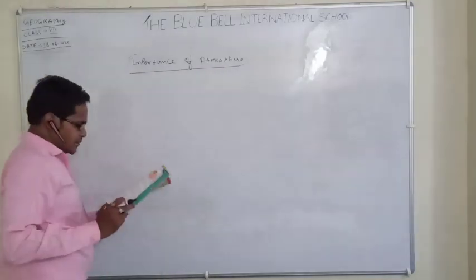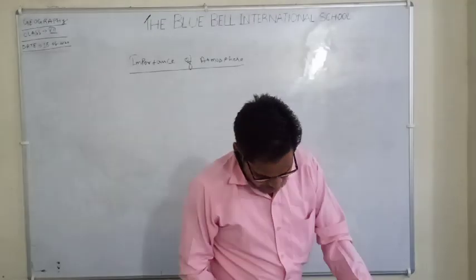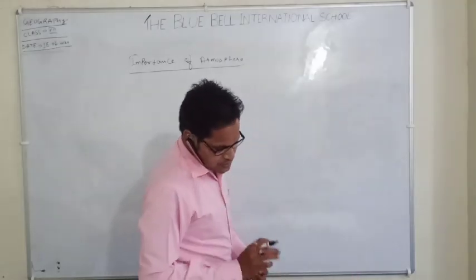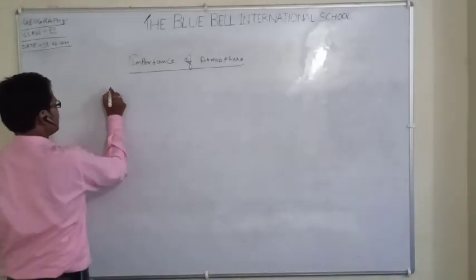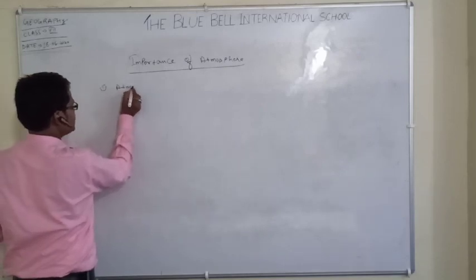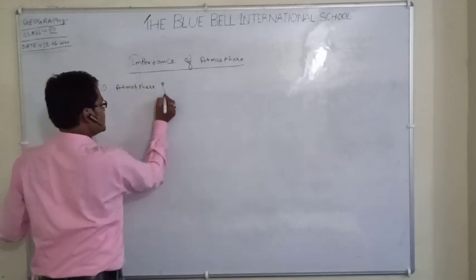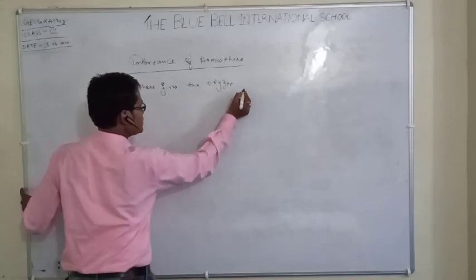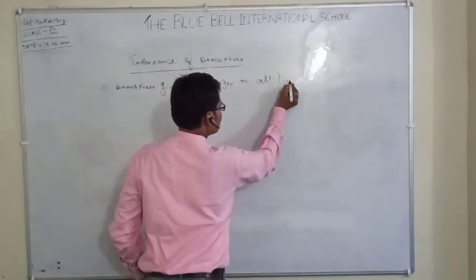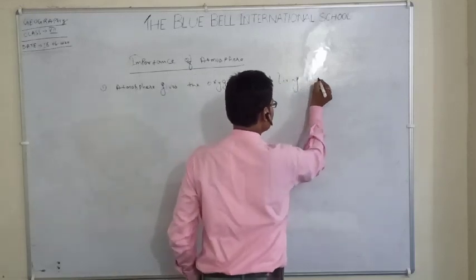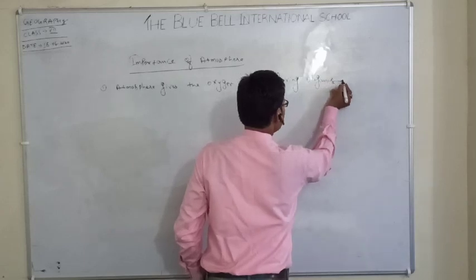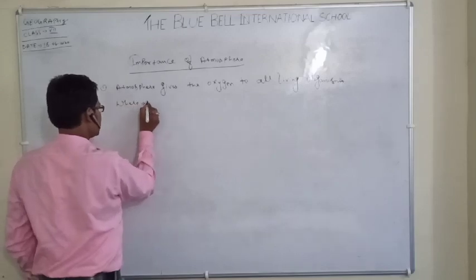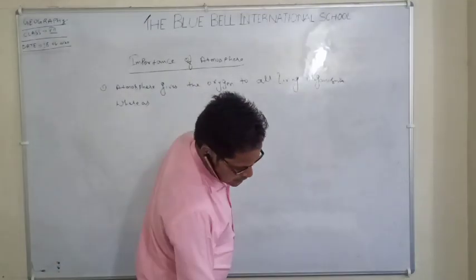The atmosphere contains life-giving oxygen for human beings and animals, and carbon dioxide for plants. The first point is that atmosphere gives oxygen to all living organisms, as we all know, whereas it gives carbon dioxide for plants.